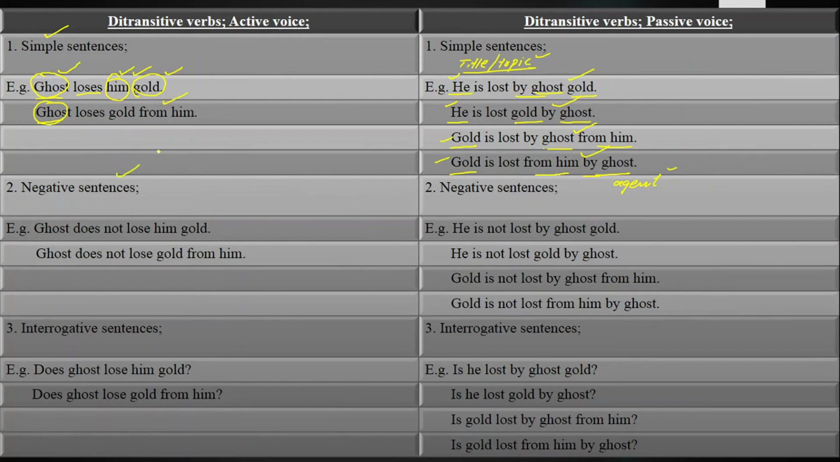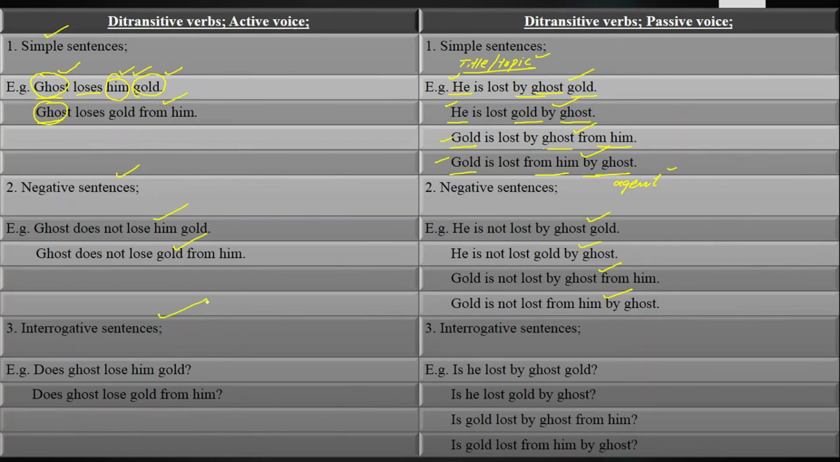Negative sentences are those sentences in which we deny the statement, reject the statement, and refuse the statement. Ghost does not lose him gold, and ghost does not lose gold from him. He is not lost by ghost gold. He is not lost gold by ghost. Gold is not lost by ghost from him, and gold is not lost from him by ghost. These are the negative sentences.